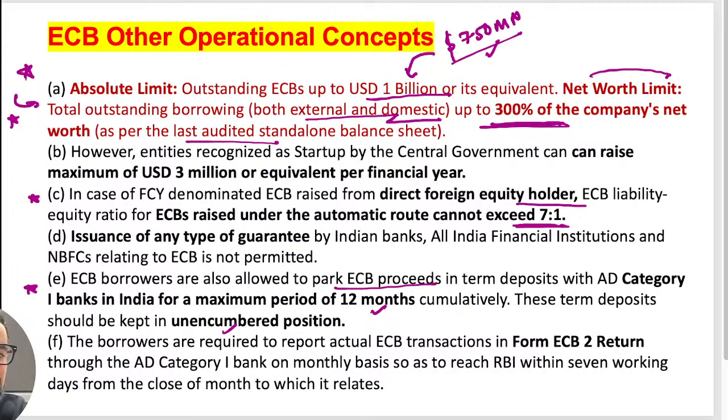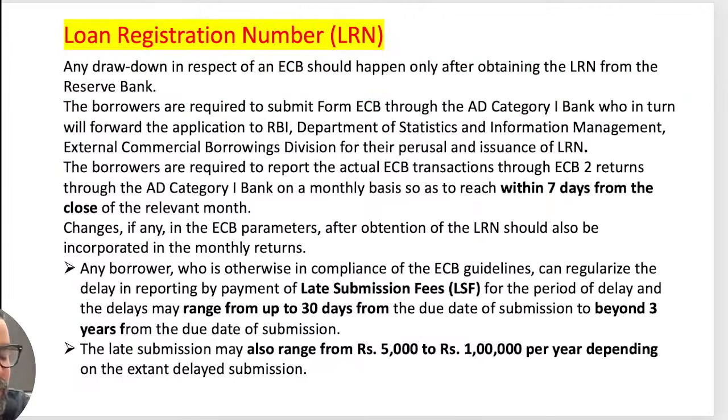Now, apart from this, there is another important document which we have to take from the RBI, that is your LRN, right? So the LRN is something you need before the drawdown of the ECB amount. You have to take approval from the RBI, and your route will be Form ECB2. You will be going through your authorized dealer bank, and they will pass it on to RBI within 7 working days, and then they can utilize that money for the purposes itself. So that is generally part of this.